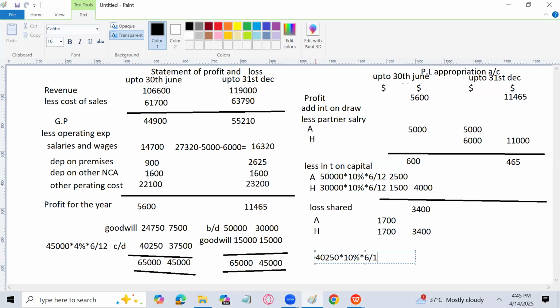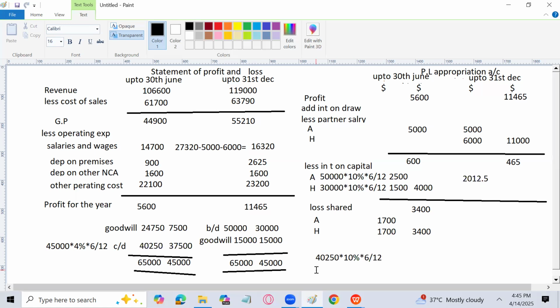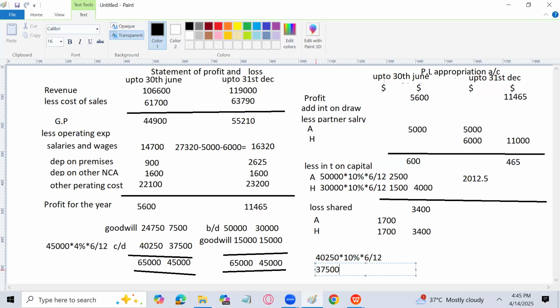How much will it come? 2012.5. And for this, 37,500 into 10% and into 6 over 12 is 1875.